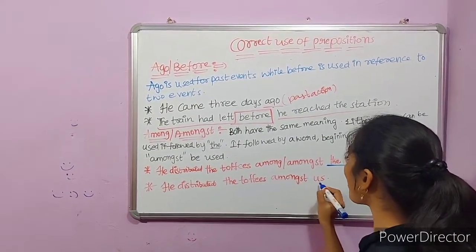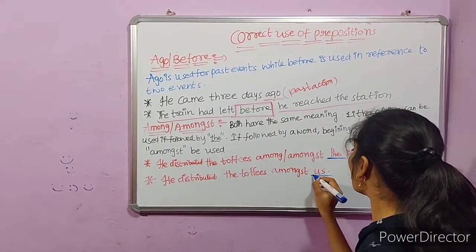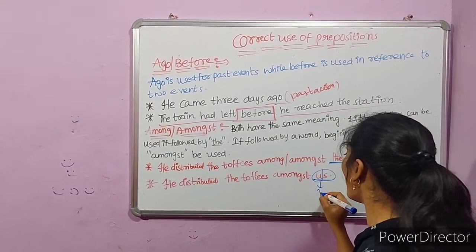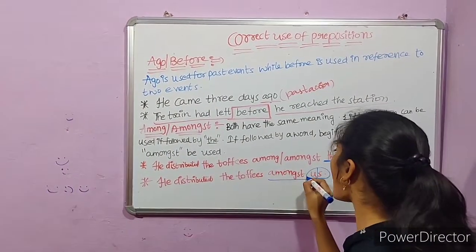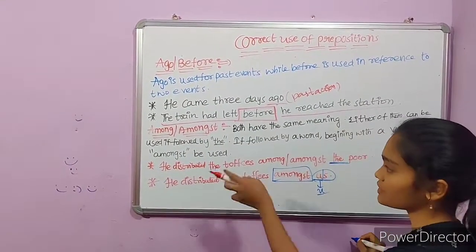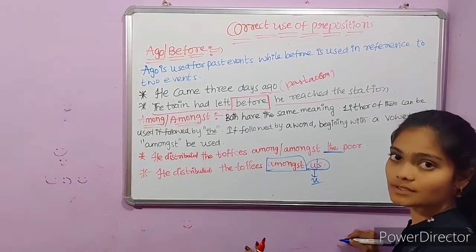But if it is followed by a word that starts with a vowel, then we must use amongst. This is the difference between using these two words.